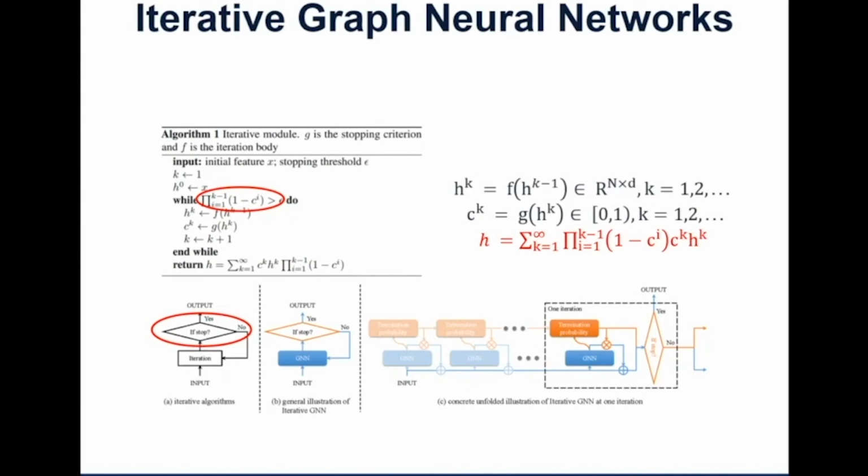More importantly, we multiply these controlling signals into the hidden representations to achieve differentiability. So gradients passed to H, where H here is the final output, will be passed to C. C_k is the confidence to terminate the iteration process at this time step, and the gradient will then be passed to G. G is the controlling module, which is a neural network model that we want to train.